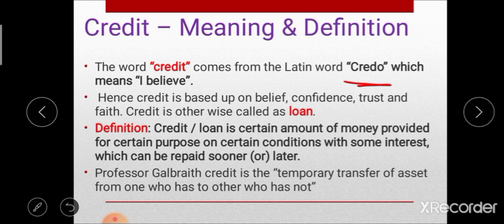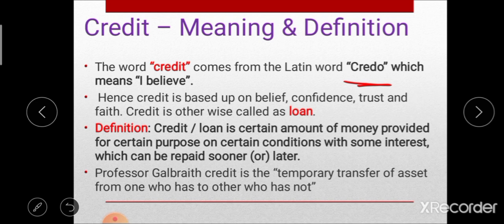According to Galbraith, credit is the temporary transfer of assets from one who has to another who has not.